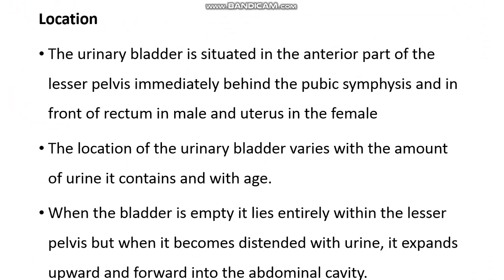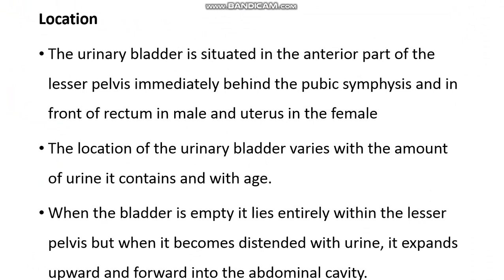The location of the urinary bladder varies with the amount of urine it contains and with age. When the bladder is empty, it lies entirely within the lesser pelvis. But when the bladder becomes distended due to the presence of urine, it can expand upward and forward into the abdominal cavity.